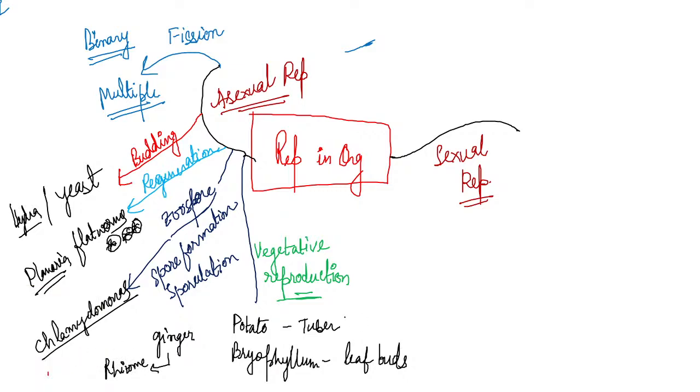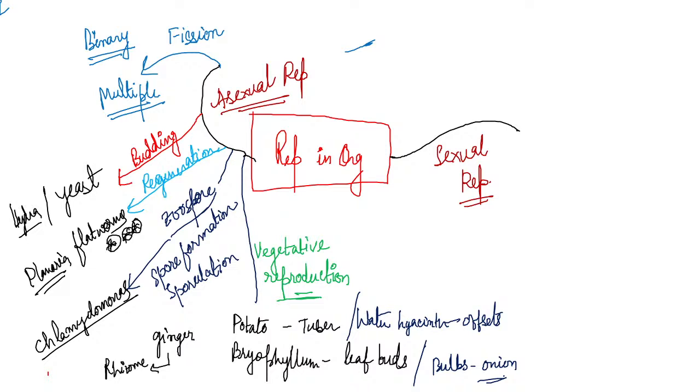Then what else can we see? We can also see water hyacinth. Water hyacinth arises from offsets. You can find the picture in your NCERT book. And another one is bulbs. The example will be onion. Onion arises from the bulbs. Clear, students? Now we will come to sexual reproduction.